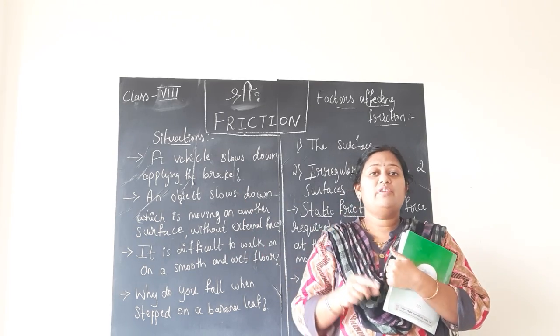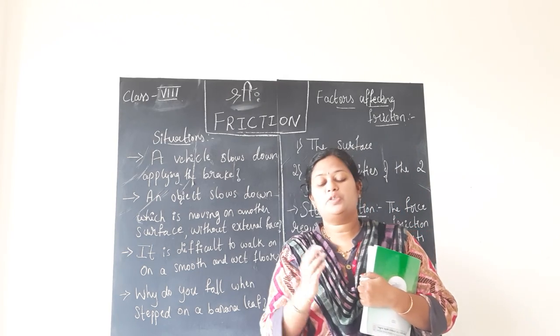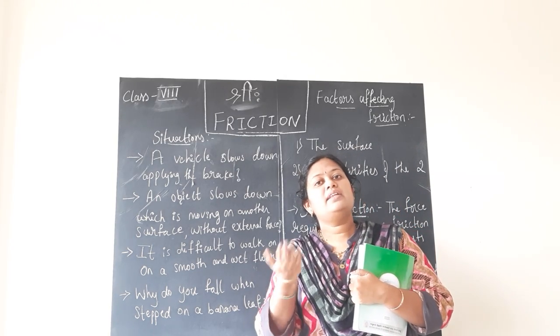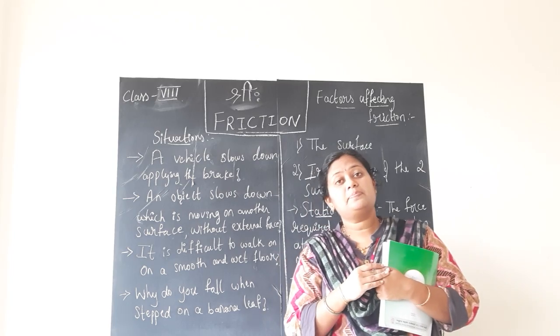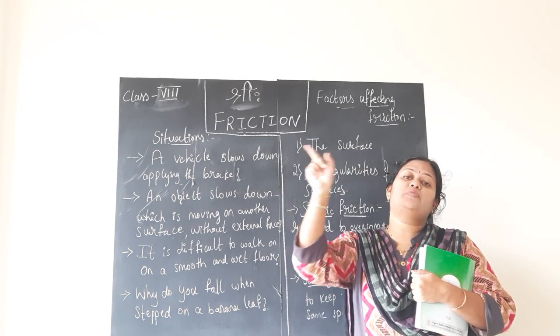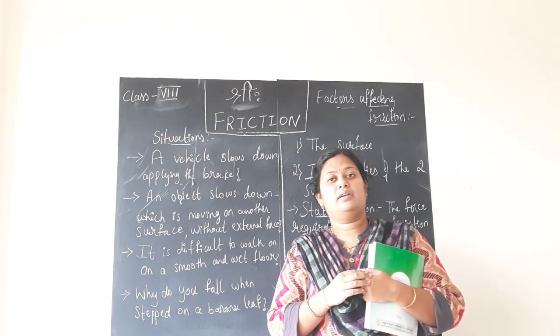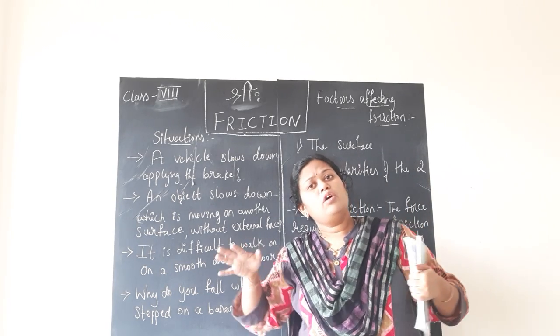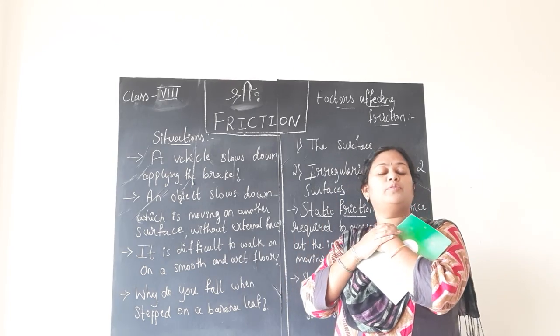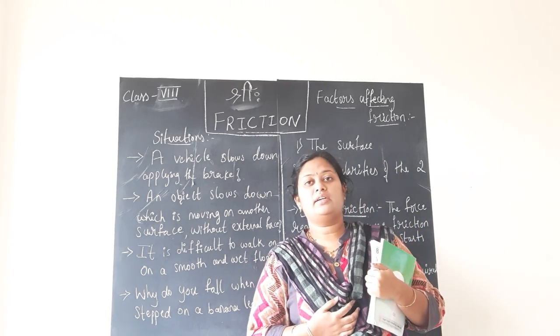But now if you relate that to this situation, children, there is frictional force present between the road and the tire of the car. Due to the frictional force, the person who is pushing the car is not able to move the car. If 2 or 3 persons try to push the same car, it moves a certain distance.